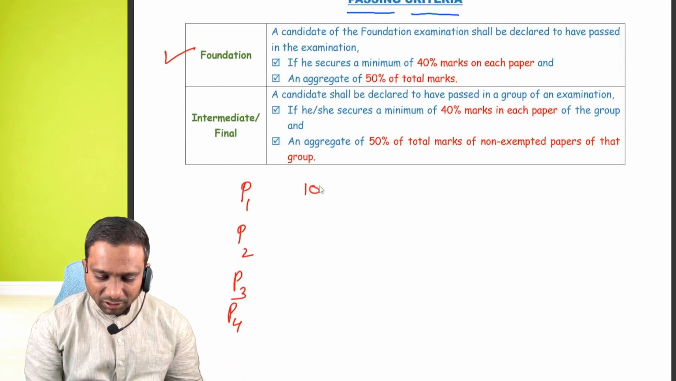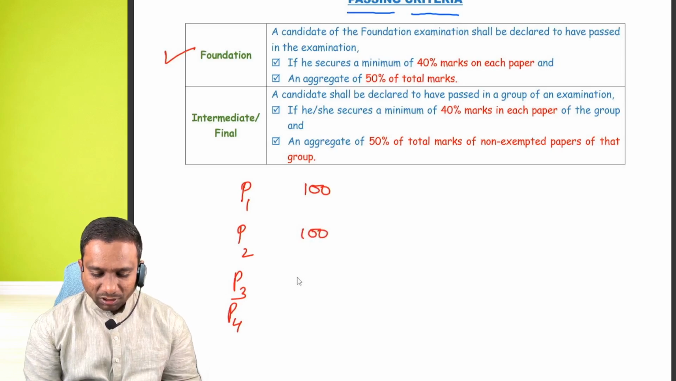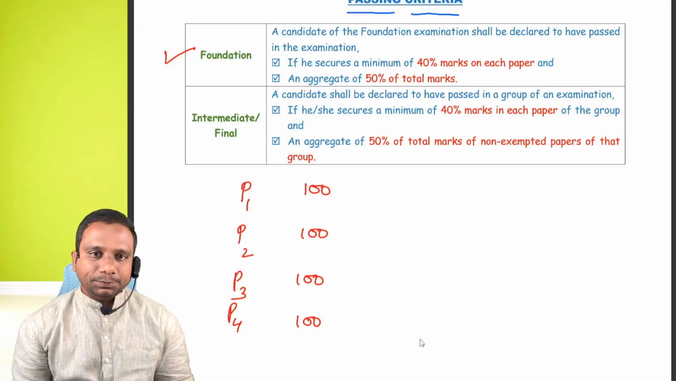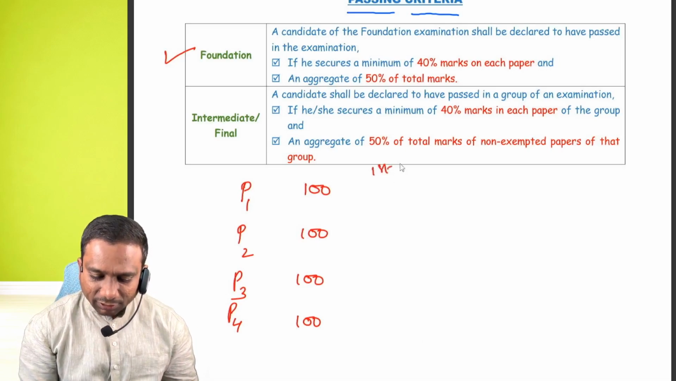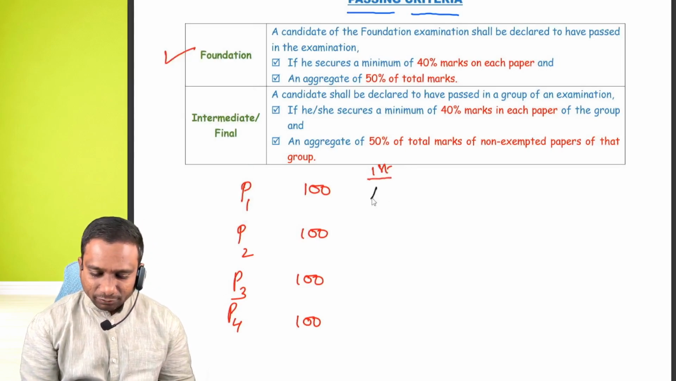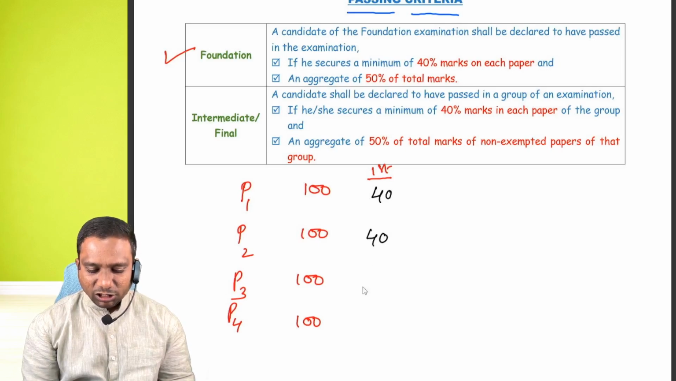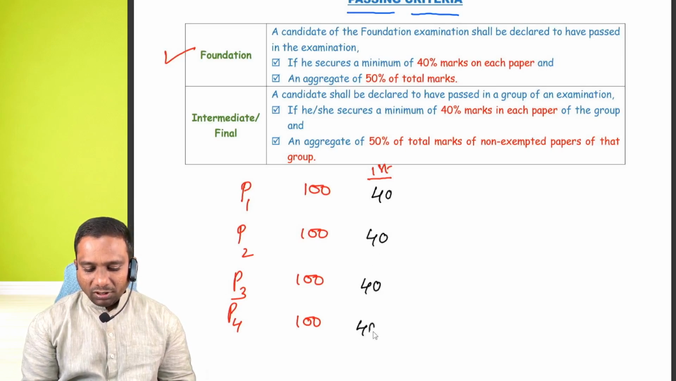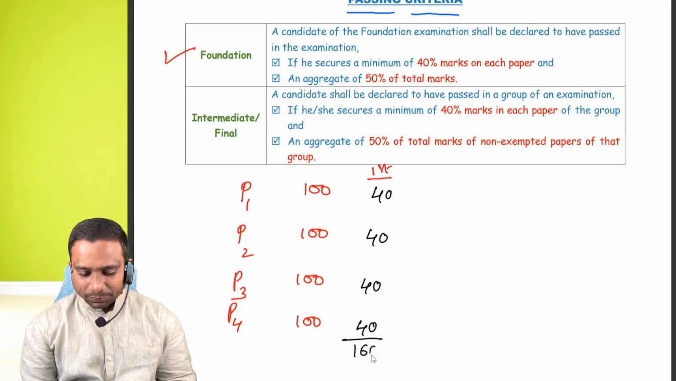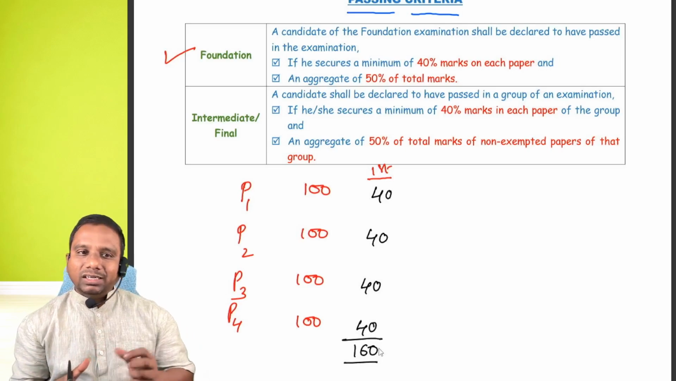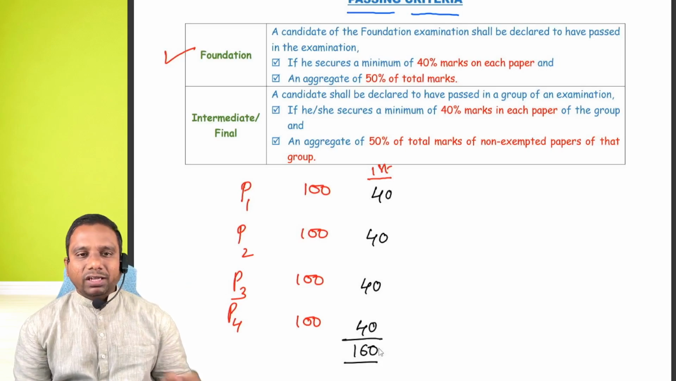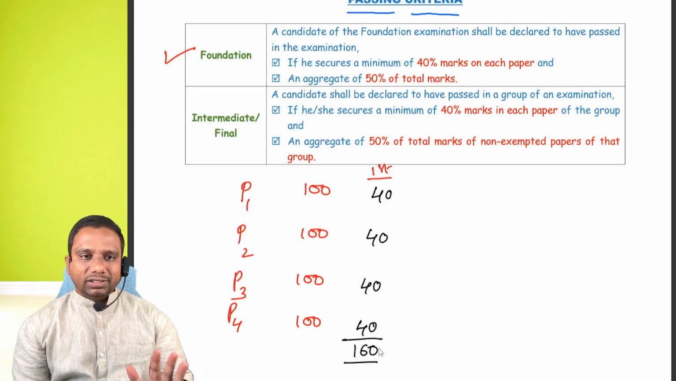Paper 1, 100 marks. Paper 2, 100 marks. Paper 3, 100 marks. Paper 4 also 100 marks. Here, understand the first criteria: you should get 40 marks in each paper. Total 160 marks. Same is applicable for intermediate and final also, but there is a slight difference. Where the difference lies, we will try to understand.